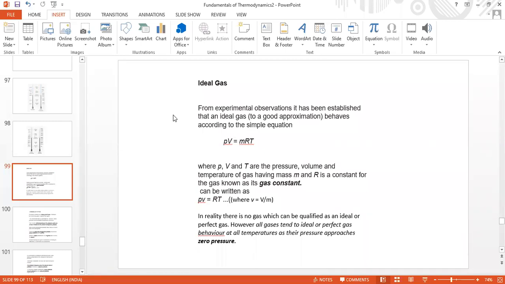There is a correlation between the universal gas constant and the gas constant of a particular gas. Can you recollect the correlation? Anybody? The relation between the universal gas constant R bar and the gas constant R for any gas.